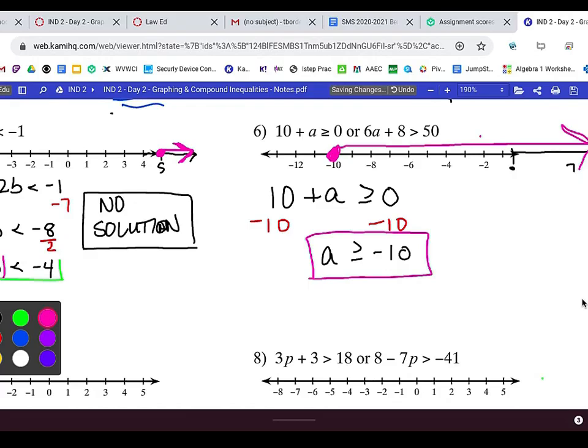All right. Now let's work the other side. So I'm going to put a little squiggly line here. And now I'm going to work 6a plus 8 is greater than 50. And I'm going to subtract 8 and subtract 8.